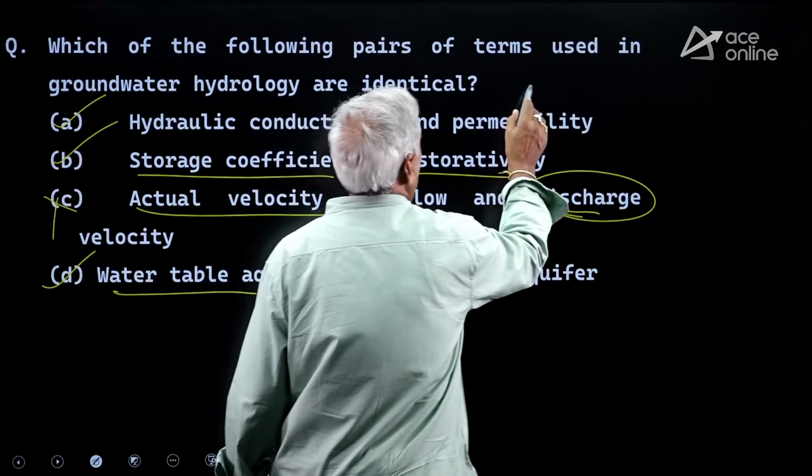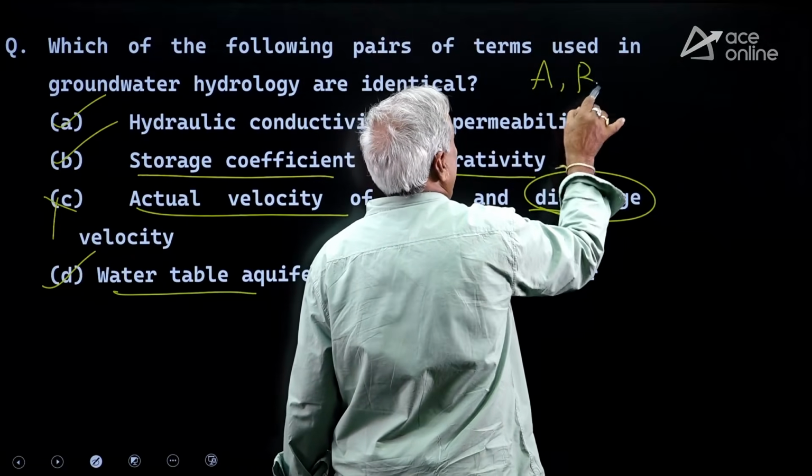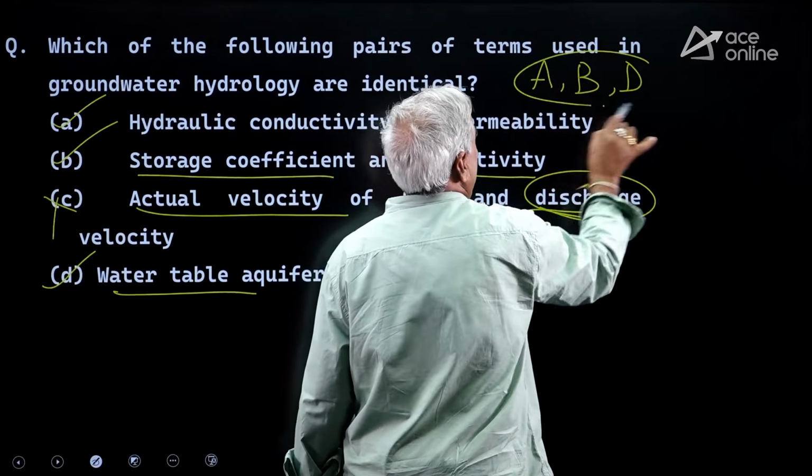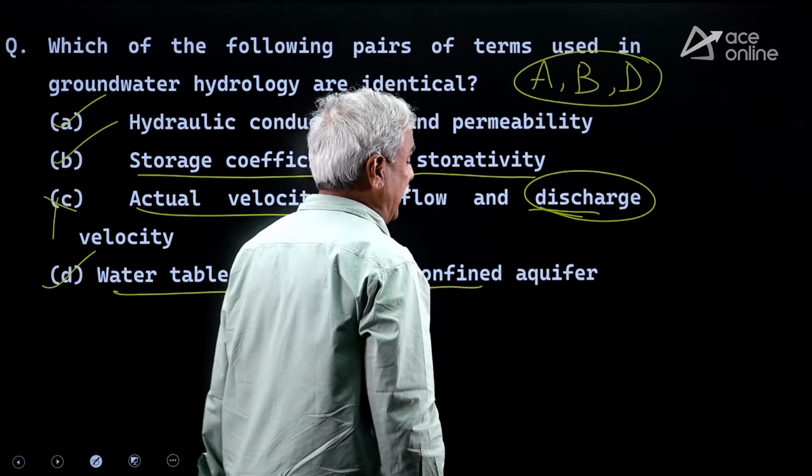So A is correct, B is correct, and D is correct. A, B, D are correct.